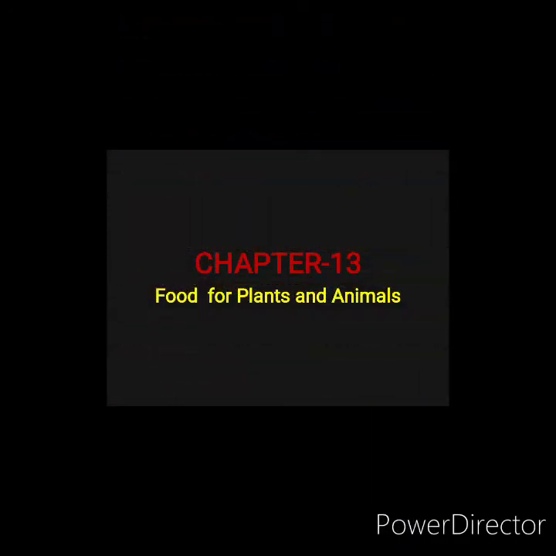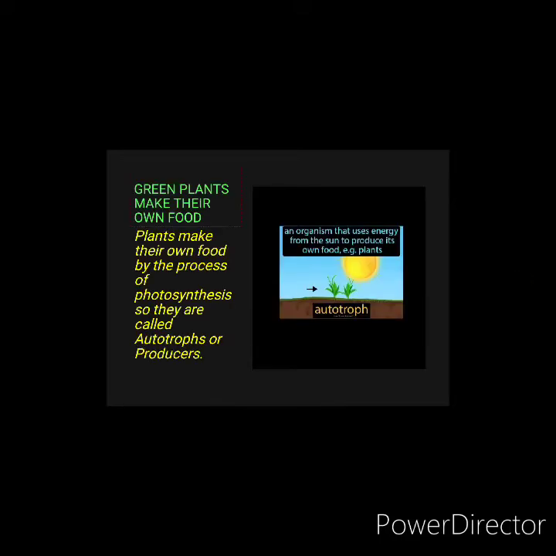Okay students, now let's get started with our new chapter, that is chapter 13, Food for Plants and Animals. So from the topic you must have understood that food for plants and animals means the food items that the plants and animals need for their survival, for their daily survival. Okay children? So let's get started to know about the green plants.